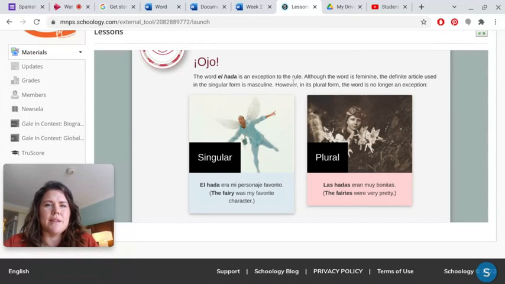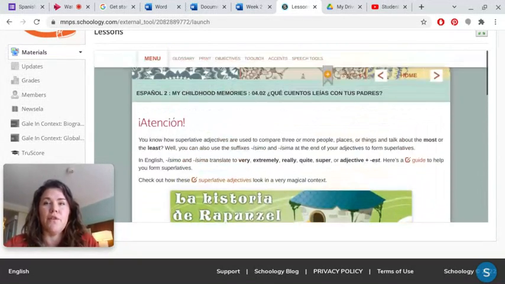The word helada is an exception to the rule. And that's what it's pointing you to: el is masculine and ada has a feminine ending. But it defies the rule. Sometimes there are some irregular words. So this is masculine, but the word looks feminine, but it's a masculine word. So it's definite articles, and it takes a lot of memory to remember all of these exceptions, but it's just something that they're pointing you to hopefully further your fluency in Spanish.